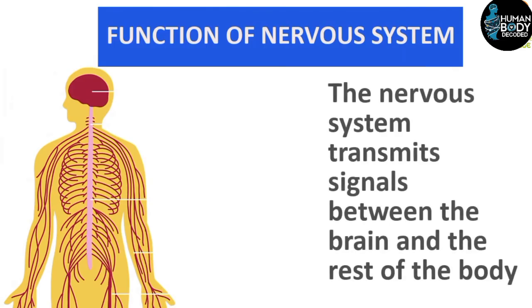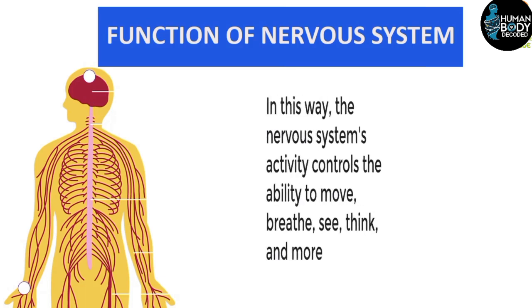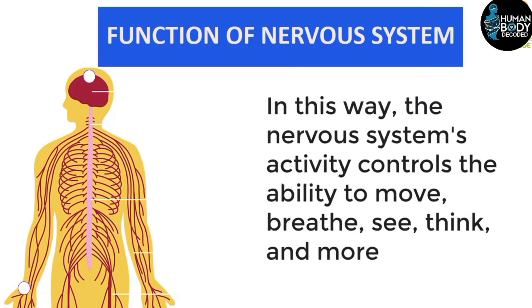Now let's discuss the functions of the nervous system. The first function of the nervous system is to carry signals from the brain to the entire body and to bring signals back from the body to the brain. The exchange of signals and messages in both directions is carried out by the nervous system. The nervous system controls various functions in our body. For example, movement, breathing, how we perceive things, and how we think. In fact, from A to Z, all of our body's functions are controlled by the nervous system.